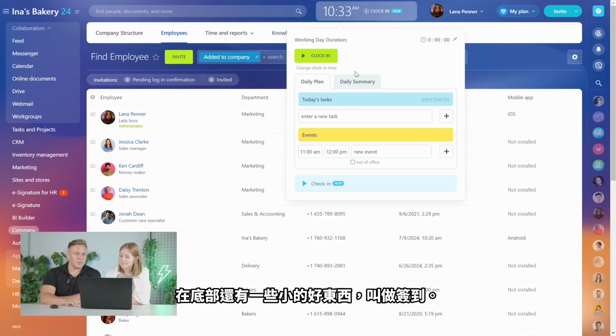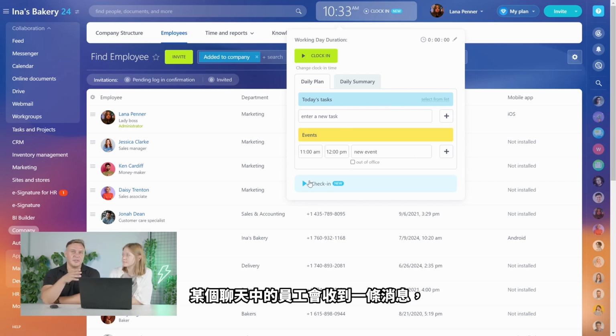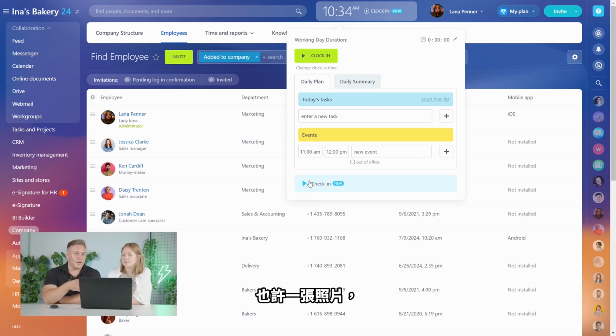Exactly. And also there's some little nice thing here at the bottom that's called check-in. And it's one of the more recent features that we have in the product. And what it does is basically that it allows you to check in, right? So when you click on that, employees in a certain chat get a message that you've checked in at a certain place, and you can send your geographical location, and you can even attach some image. Yeah, maybe a photo, or something else.